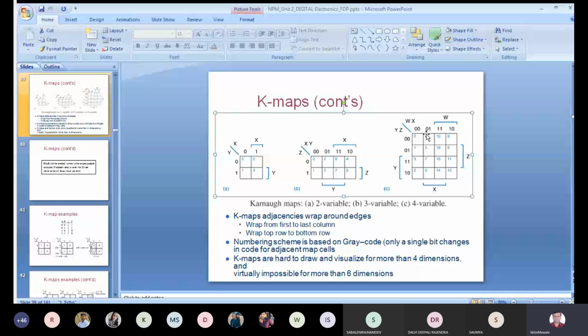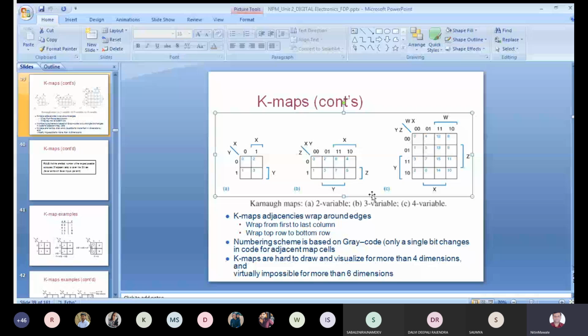Okay, and now today what you have to do, just note down this gray code. Exactly, gray code means what? What is the speciality of gray code? And what is the importance of gray code? In between two successive digits, only one bit changes. So what is the importance of that? So that you can search out adjacent cells, because that is required in the case of our KMap.